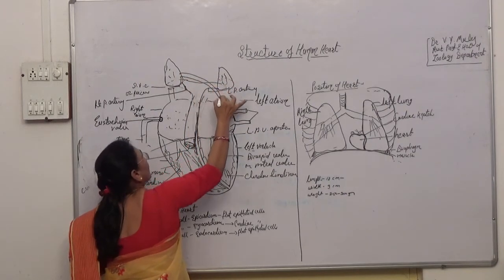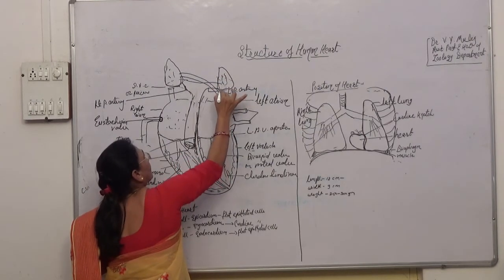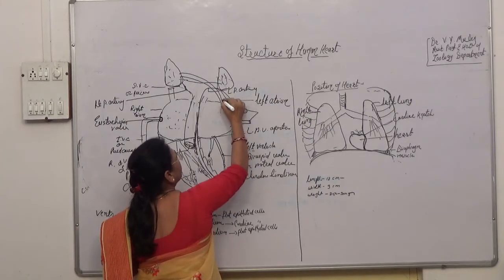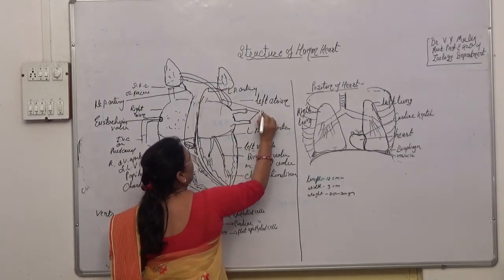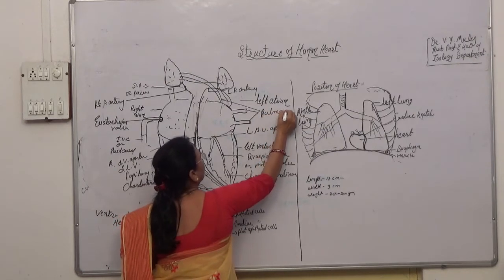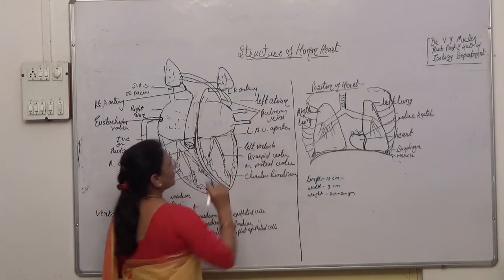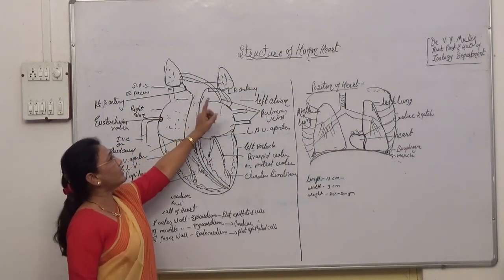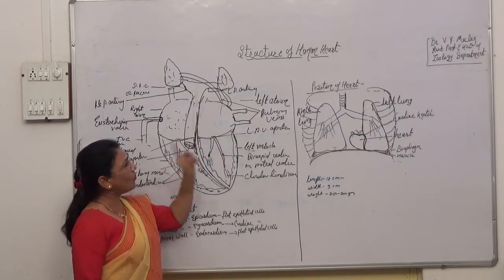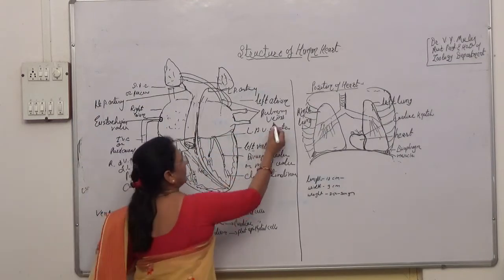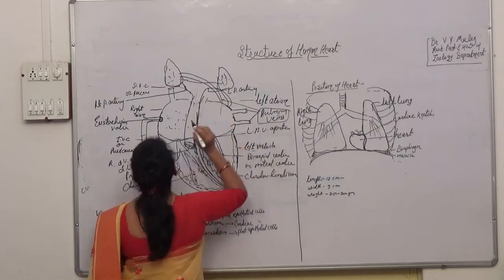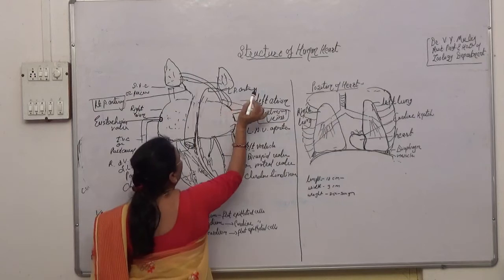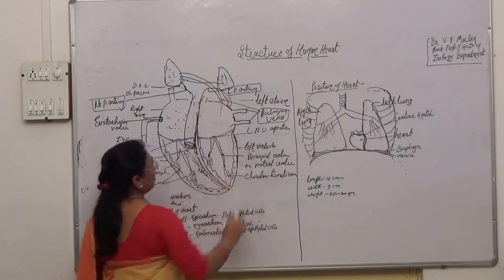the vessel called the pulmonary veins. Two veins arise from the right lung and two veins arise from the left lung. So there are four pulmonary veins. You remember this. These are the veins and these are the arteries, right pulmonary artery and the left pulmonary artery.